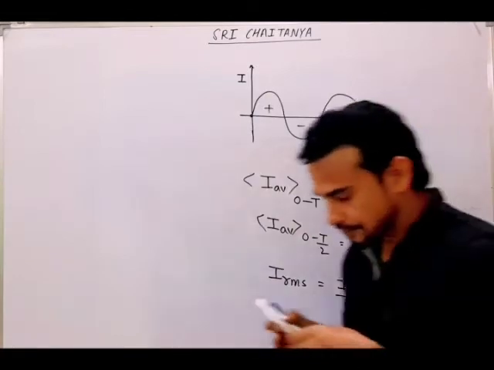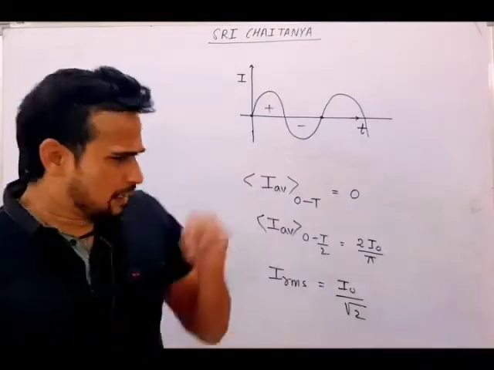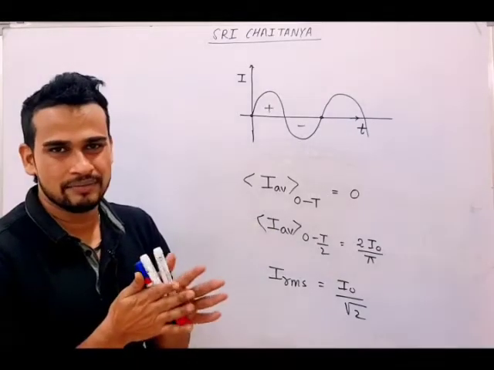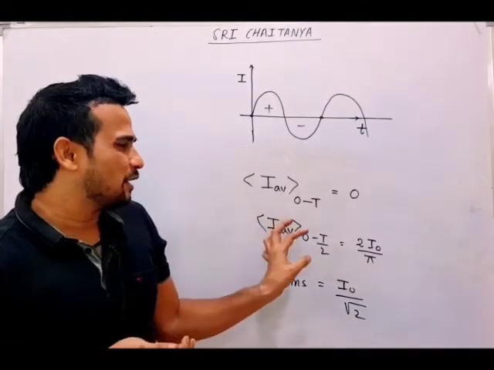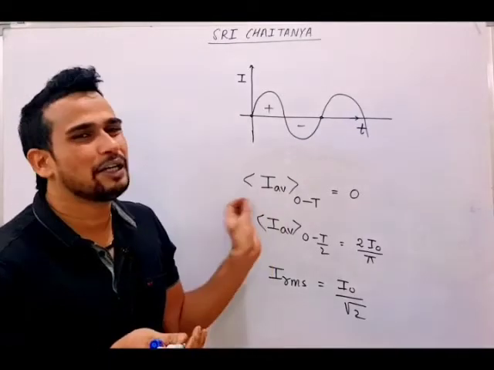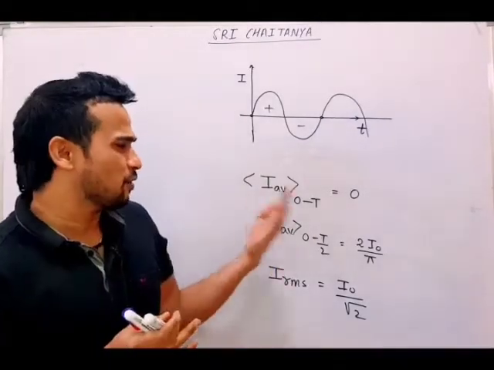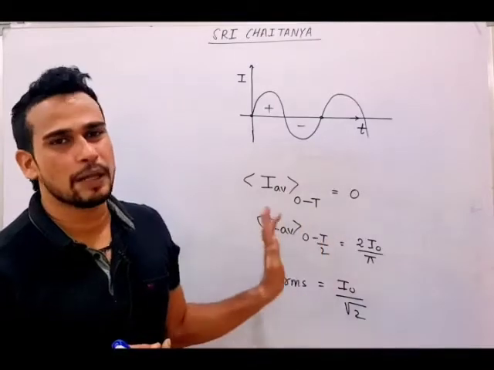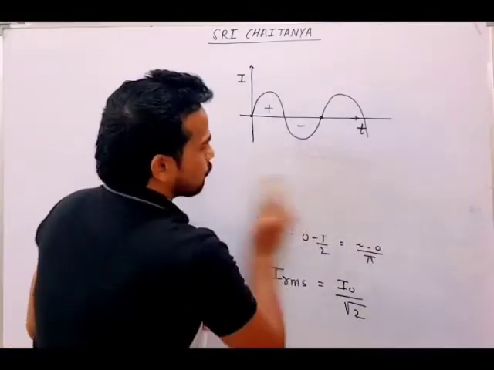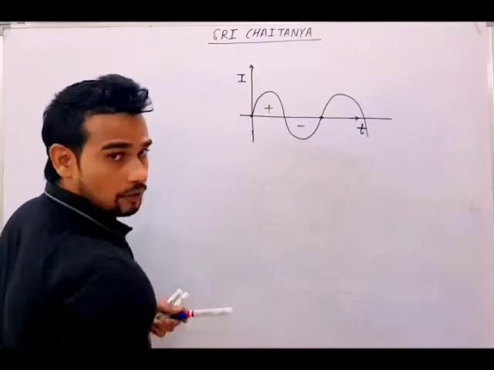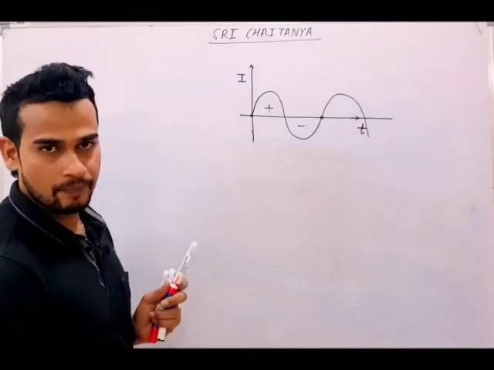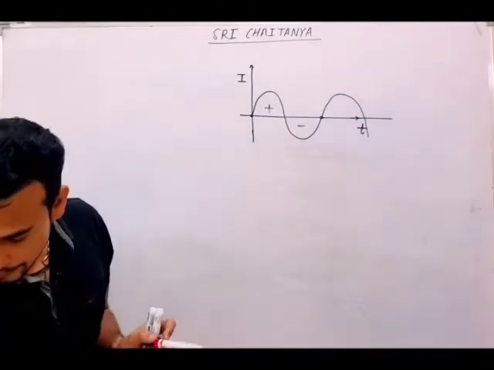Okay, no problem. Now you will think, sir, from where are all these values calculated? All these values are calculated with the help of maths. I will tell you the basic way to calculate the value, and then we'll also talk about some questions which are asked from here. So let's see. First thing, how to find the average value? How did that average value come, sir, 2 I naught by pi?